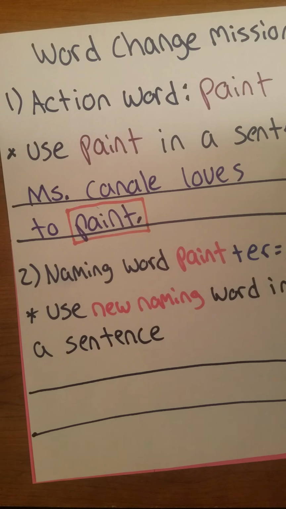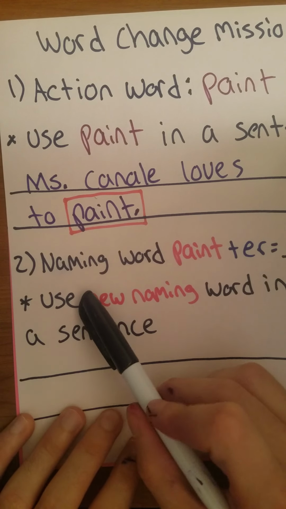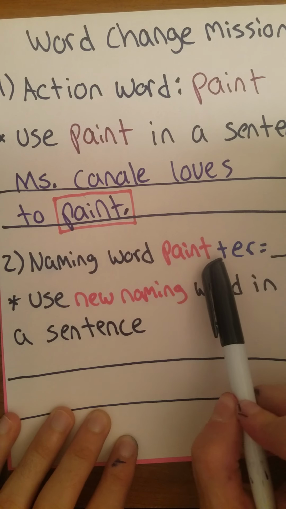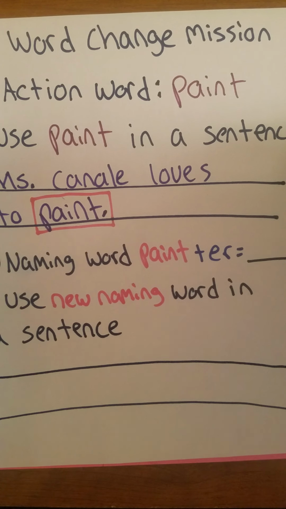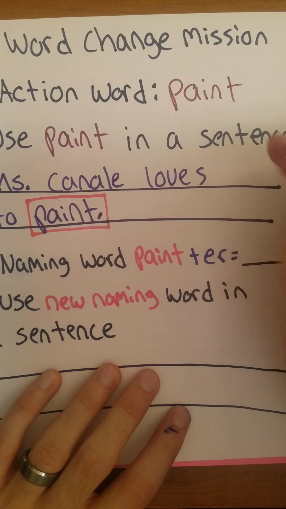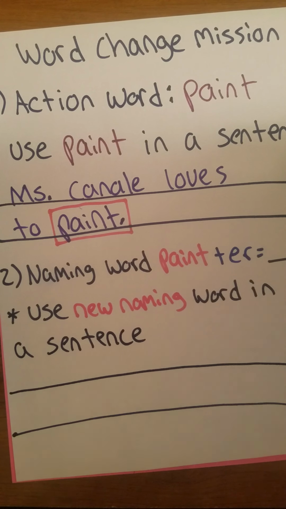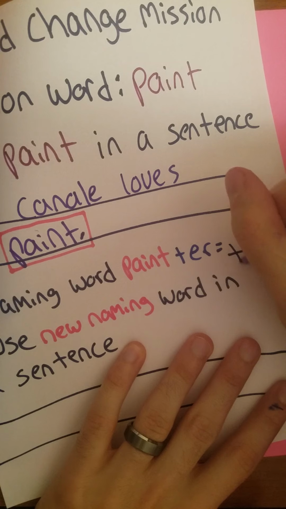It's what Miss Canali loves to do. Now, we're going to turn it into a naming word. And how do we turn paint into a naming word? We take paint and we add ER. And now we have a new word. What do we get when we add ER at the end of paint? Painter. So my new word is painter.